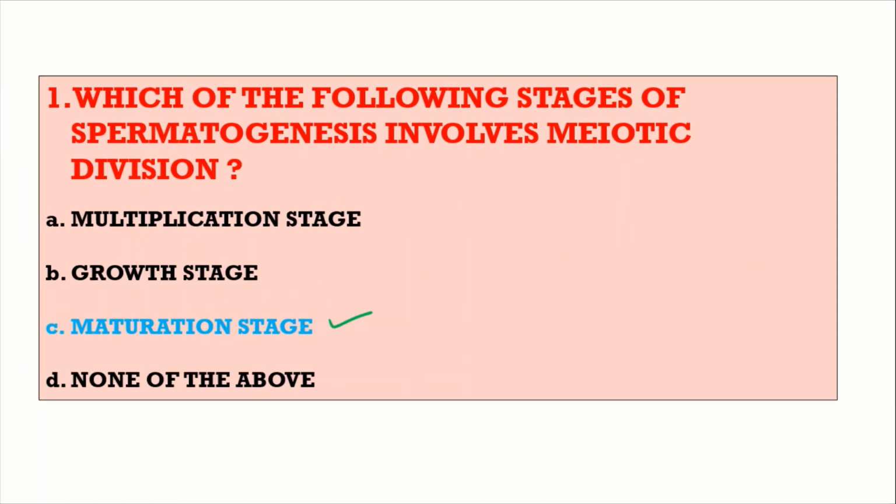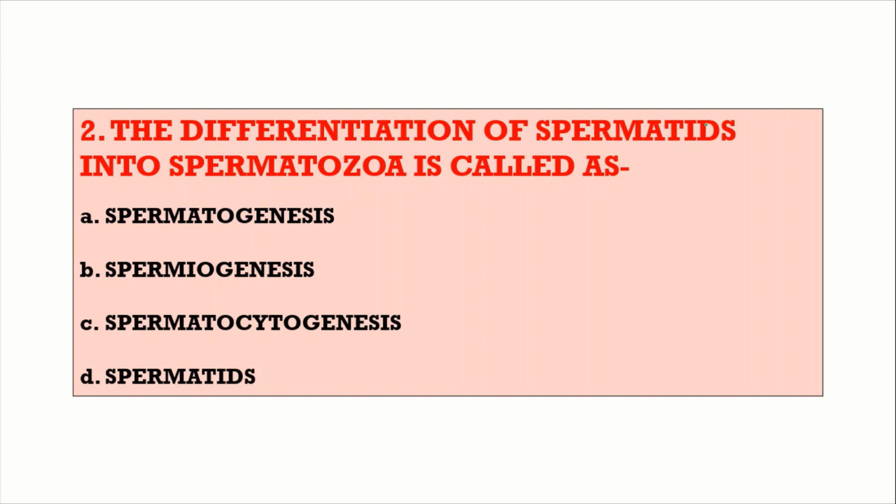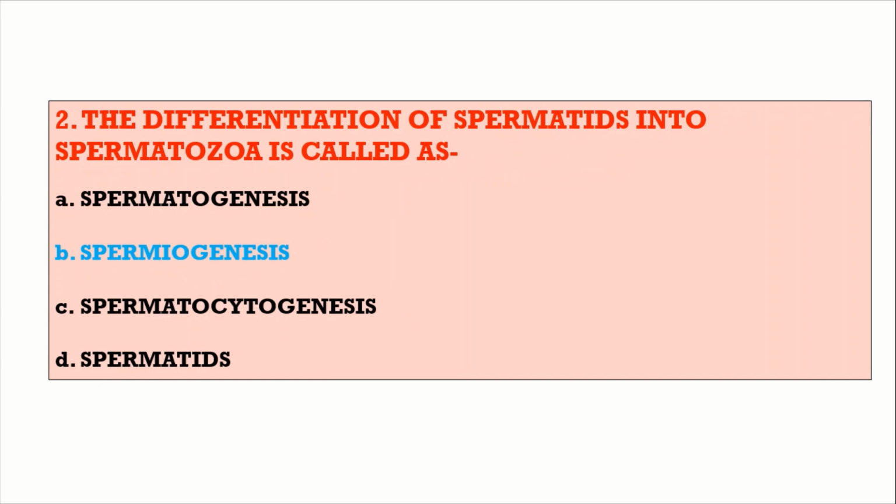The next question: the differentiation of spermatids into spermatozoa is called as spermatogenesis, spermiogenesis, spermatocytogenesis or spermatids. The answer is spermiogenesis. The differentiation of spermatids into spermatozoa is called spermiogenesis or spermateleosis.